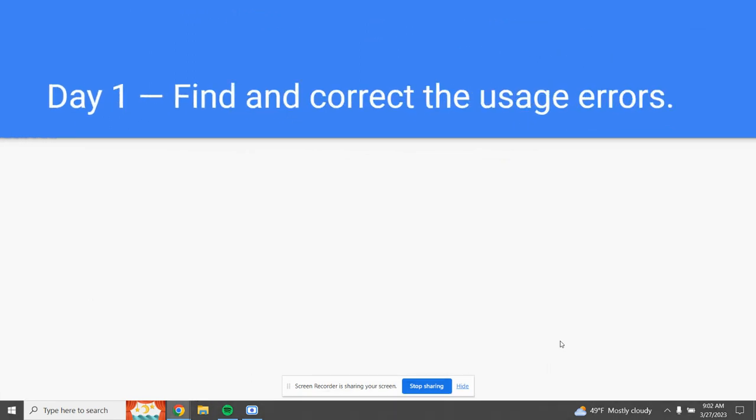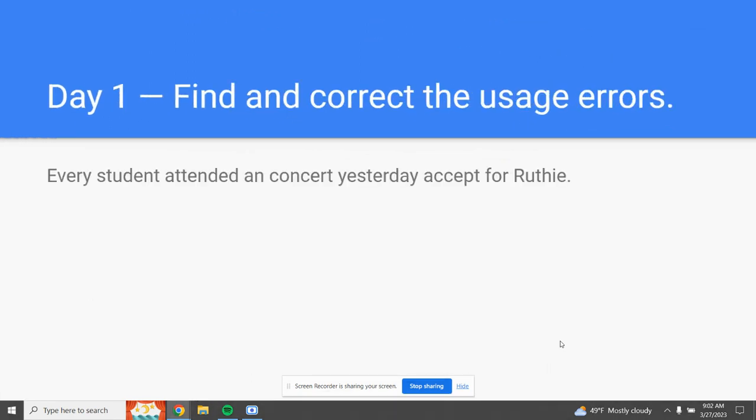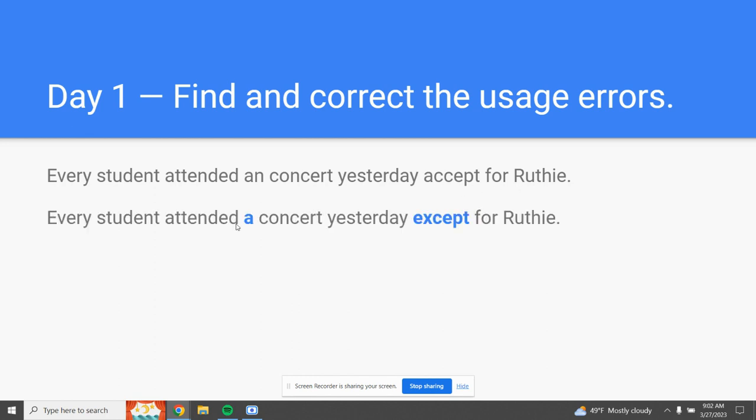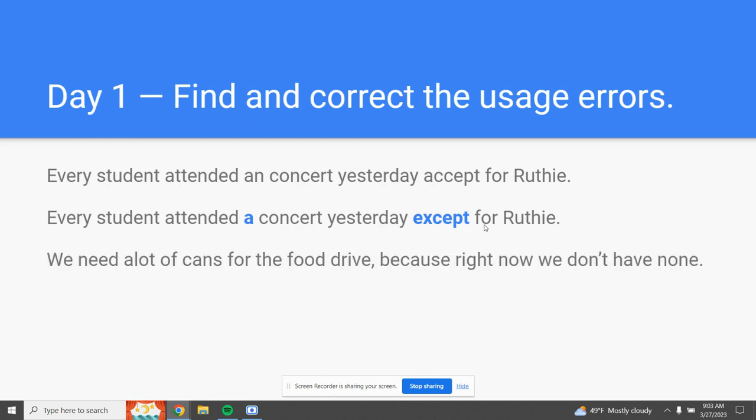So, those are all the rules for day 1. Let's find our mistakes. Every student attended an concert yesterday except for Ruthie. We have 2 mistakes in this sentence. The first mistake is an concert, and the second one is except for. It should say attended a concert except for. This one should be A because the next letter is a consonant. This one should be EXCEPT because it's excluding Ruthie.